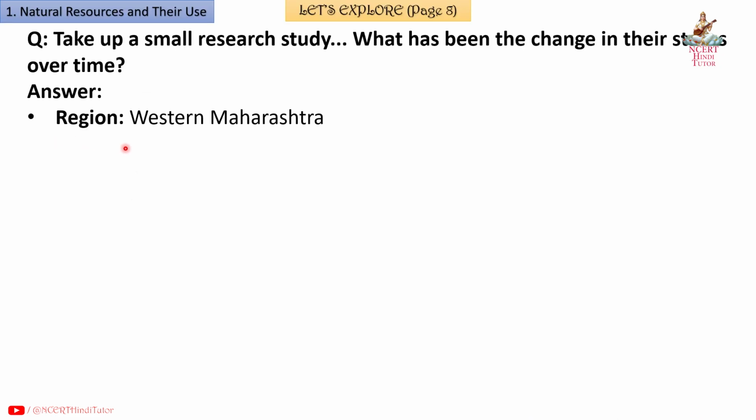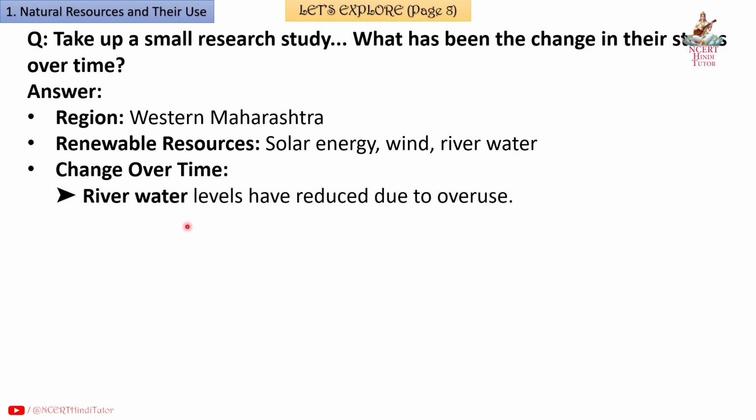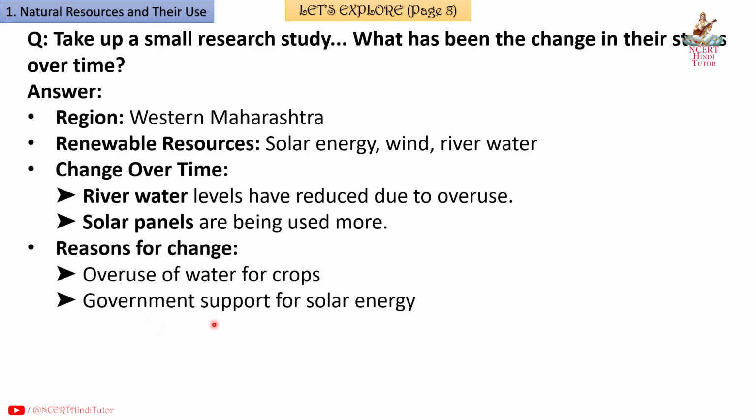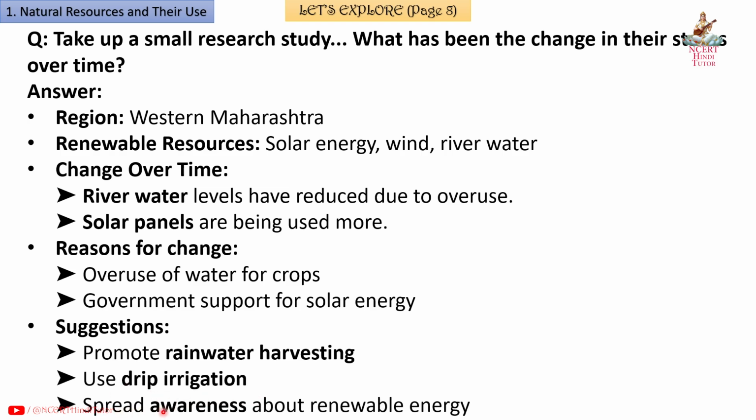Answer. Region: Western Maharashtra. Renewable resources: solar energy, wind, river water. Change over time: river water levels have reduced due to overuse. Solar panels are being used more. Reasons for change: overuse of water for crops. Government support for solar energy. Suggestions: promote rainwater harvesting, use drip irrigation, spread awareness about renewable energy.